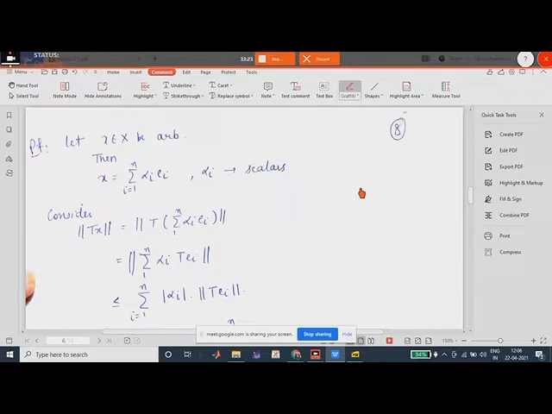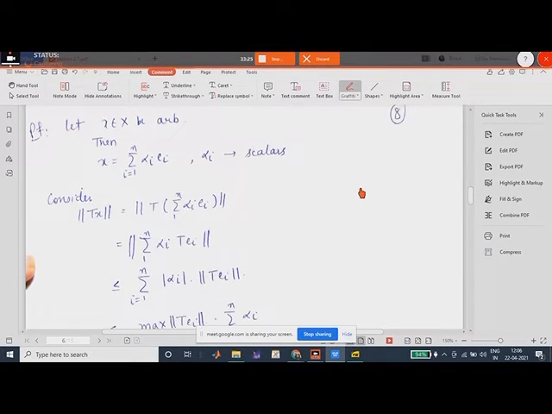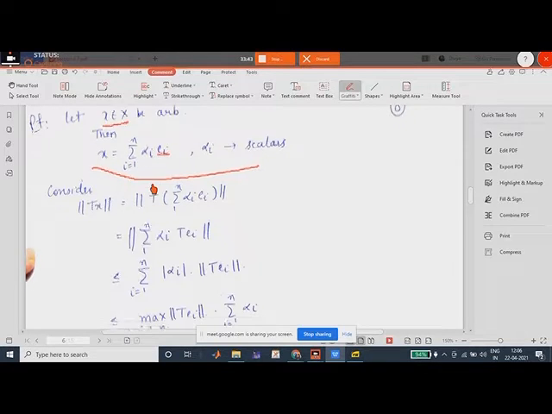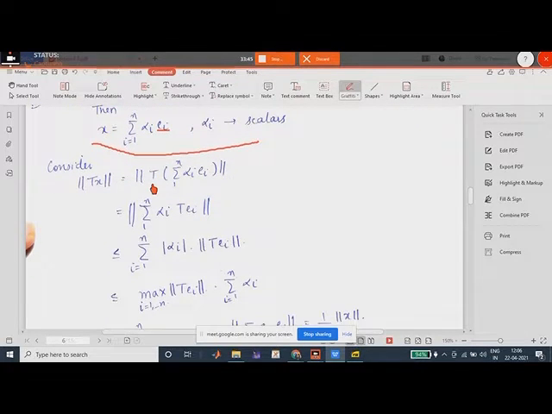Now x is any arbitrary element in X. So x can be written as x equals summation alpha i ei, because ei belongs to the basis. So x can be written as a linear combination of elements from the basis. Any element from the domain can be written like this. We use this to compute Tx.